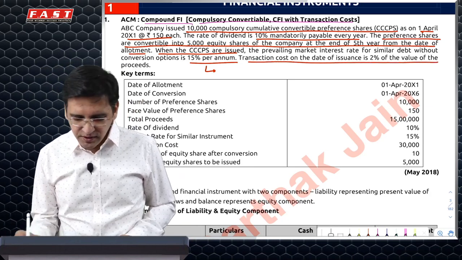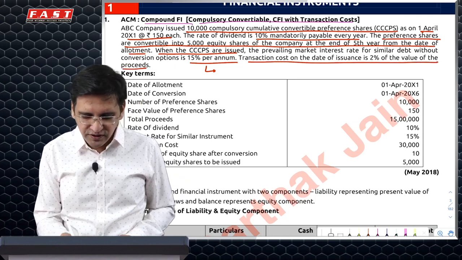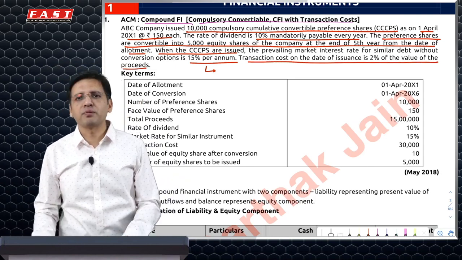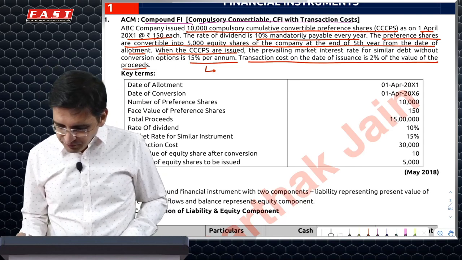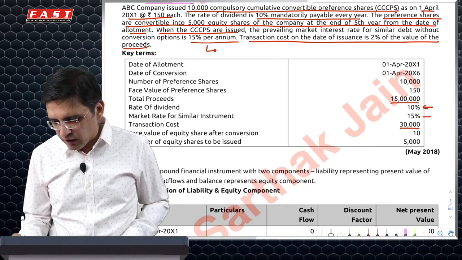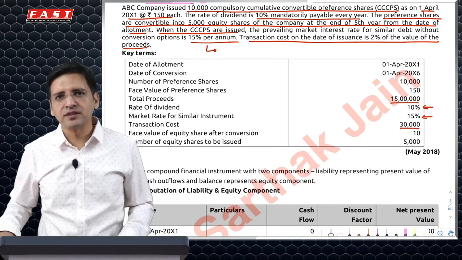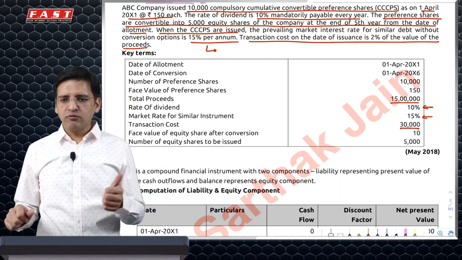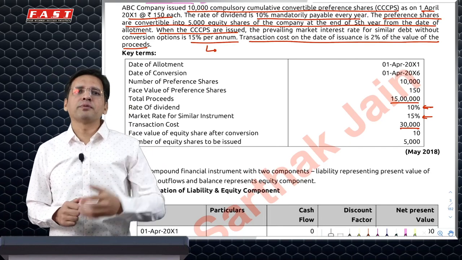It says transaction cost is 2% of the value of the proceeds, which is 10,000 into 150, which would be 15 lakhs. So 15 lakh, 2% transaction cost, 30,000. 10% is actually the outflow every year, and you have to do 15% as the market rate of interest. Step 1: what you do is you first calculate what are going to be your cash outflows.